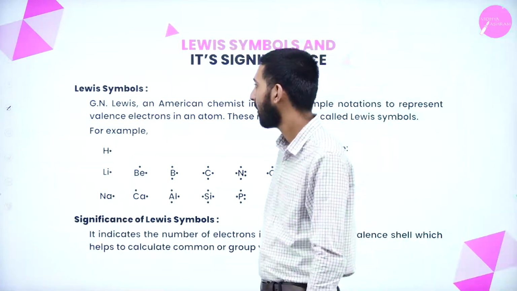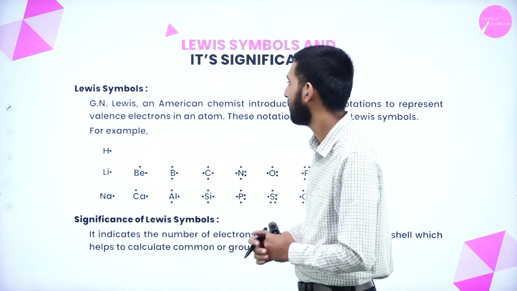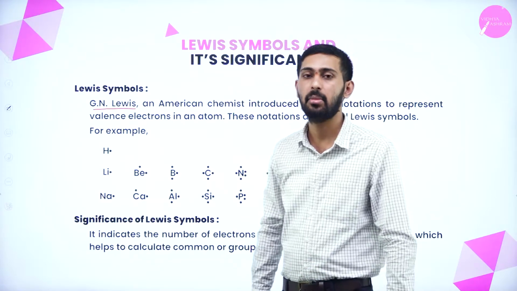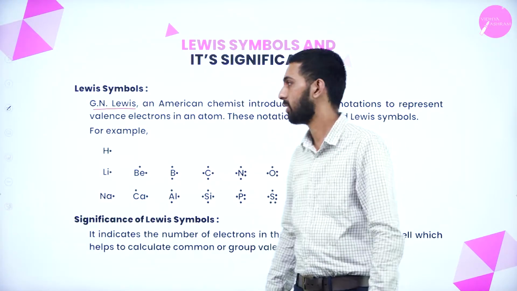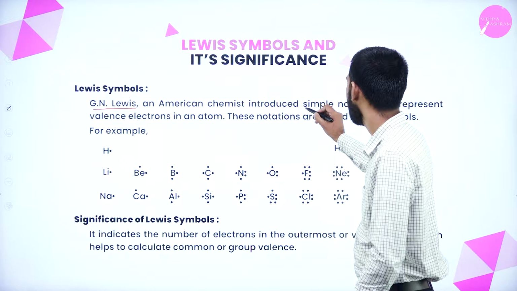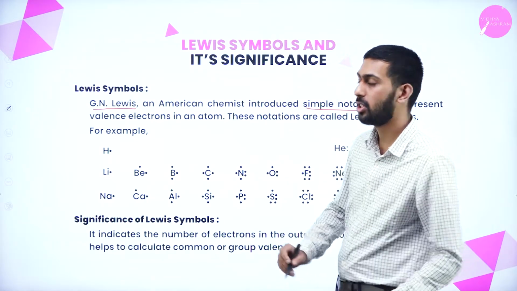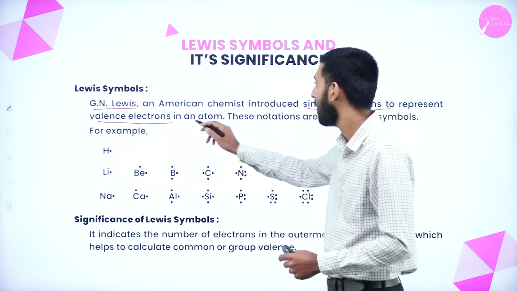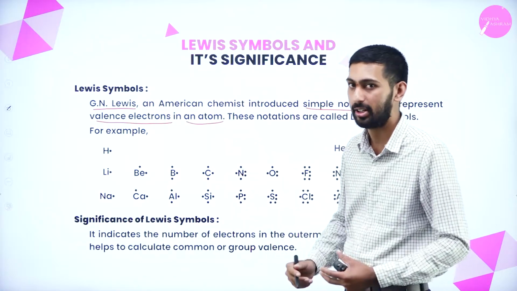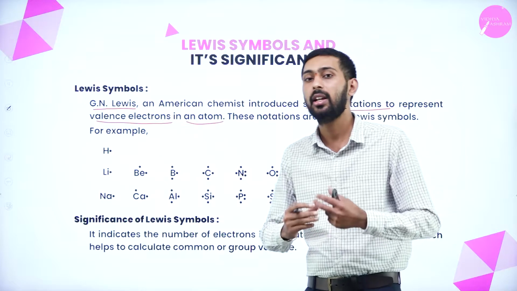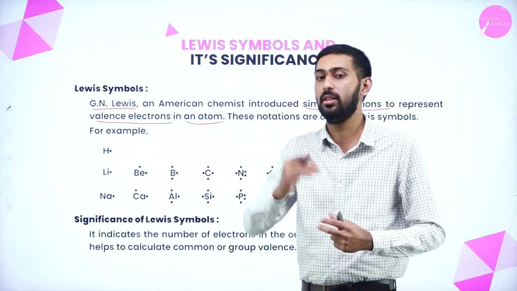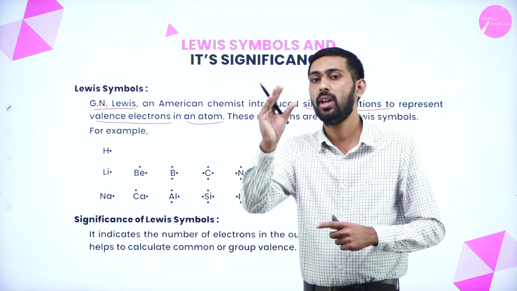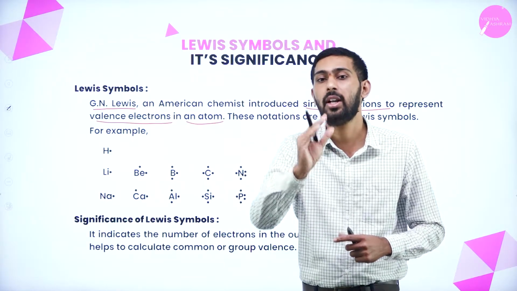Next thing is Lewis symbols. Lewis is an American scientist's name, G.N. Lewis. He introduced a simple notation to represent valence electrons in an atom. In an atom, there will be valence electrons, so he represented them with some symbols, to show how many valence electrons are present in a particular atom.